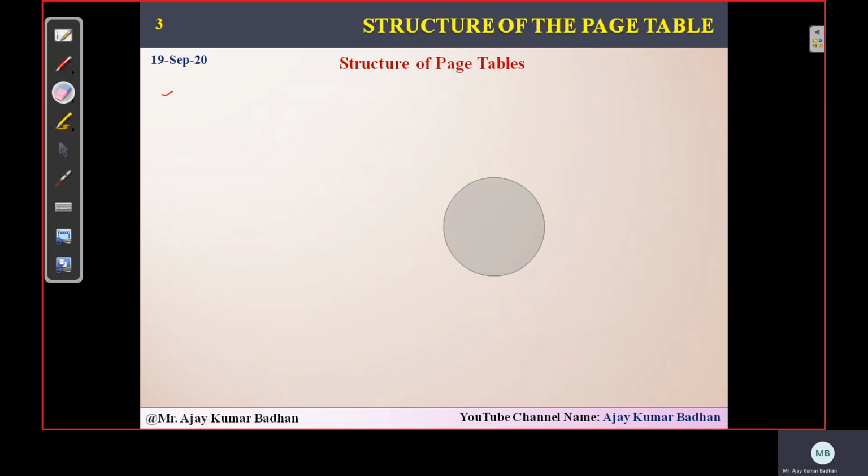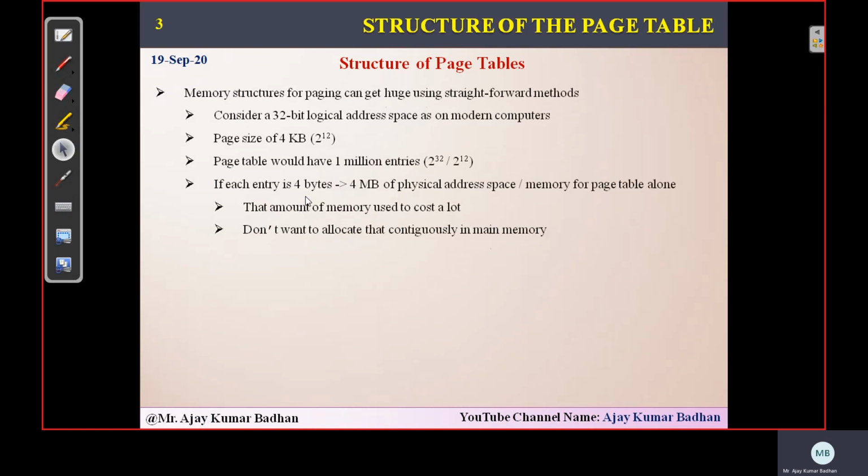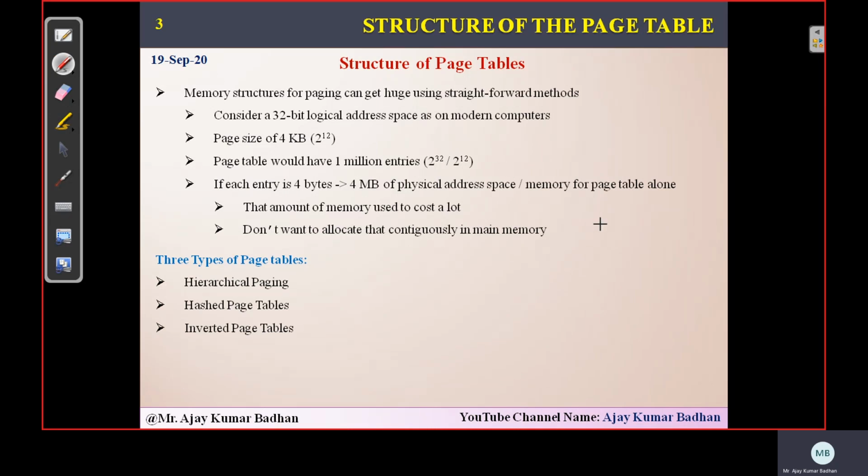The first and foremost thing is the introduction to page tables, related to hierarchical page tabling. But before discussing the hierarchical page table, we need some idea. I told you that there are millions of entries, but simply saying so will not give you a practical feel. I will explain this with the help of a small example, so that it becomes clear where we are going to store that information and how those millions of entries come up.